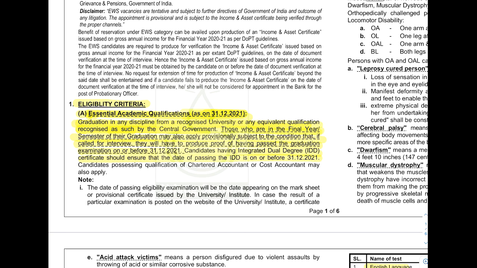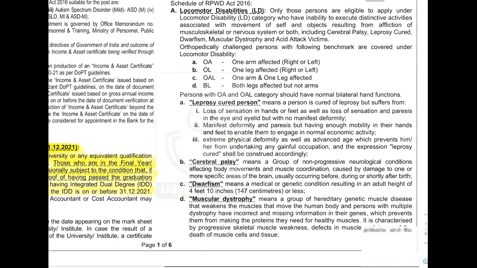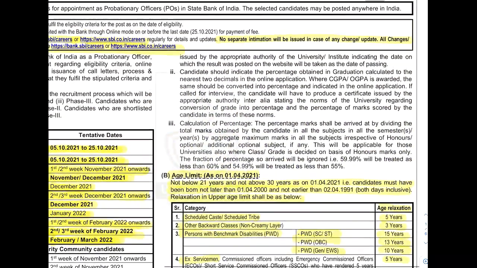Those who are in the final year or final semester can also write the exam, but they have to prove their graduation certificate on or before 31st December 2021. In that case, final year candidates can also write this exam, provided you are ready to show your certificates by 31st December 2021. Okay, that's a good point.